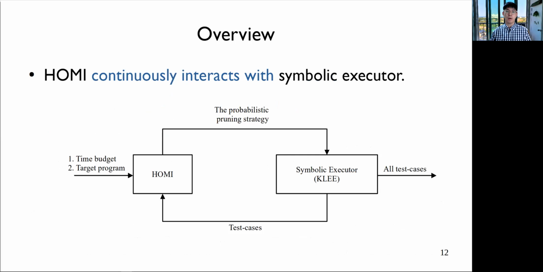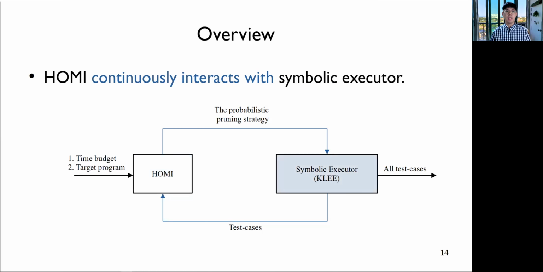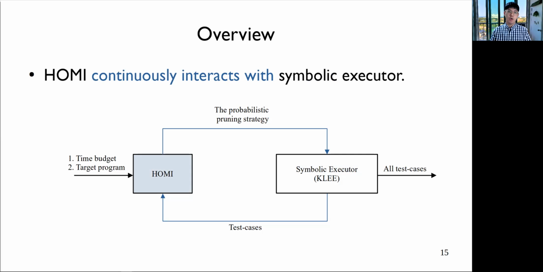Well, this is an overview of our technique. At a high level, HOMI continuously interacts with the symbolic executor until the given time budget expires. At first, HOMI takes as an input the test cases generated by the symbolic executor, and it updates the probabilistic pruning strategy. Then the executor performs the symbolic execution with this updated strategy, and then updates the test cases. Again, HOMI updates the probabilistic strategy based on these accumulated test cases, and we repeat this process during the given time budget.